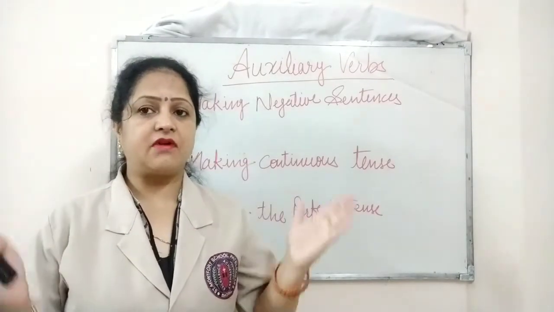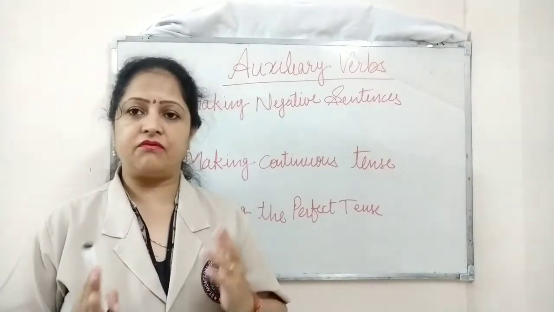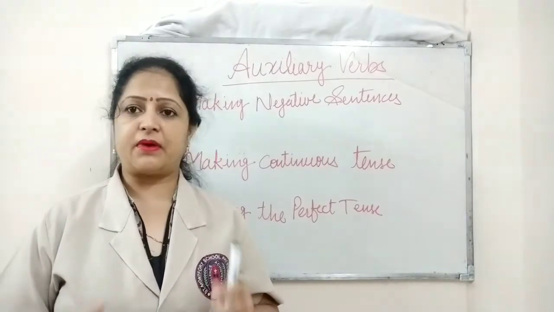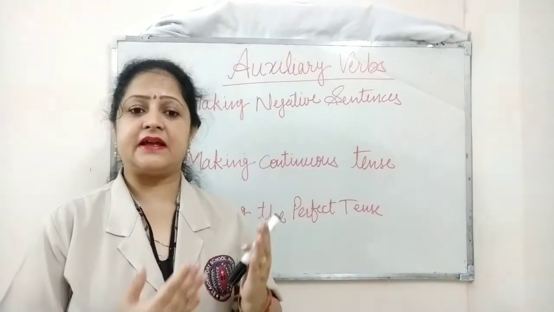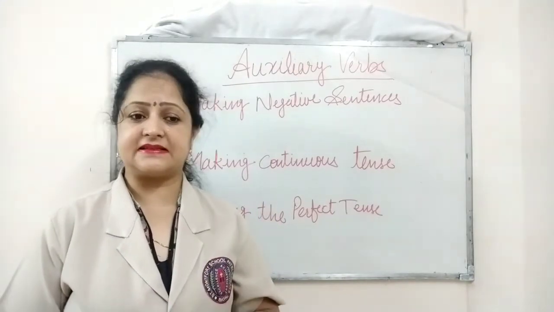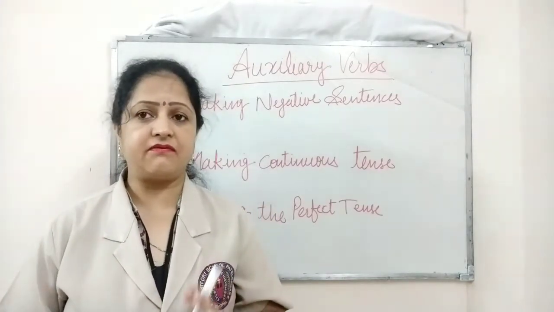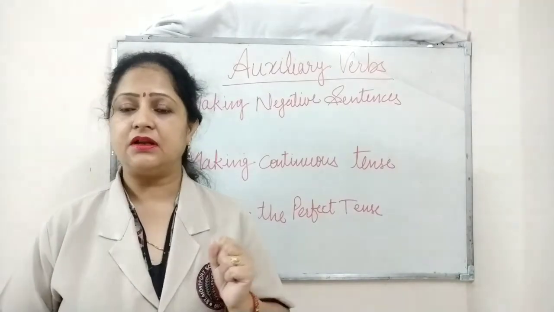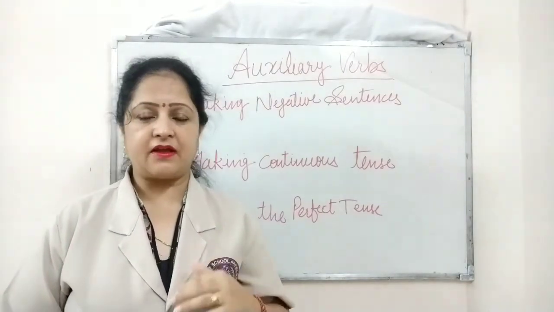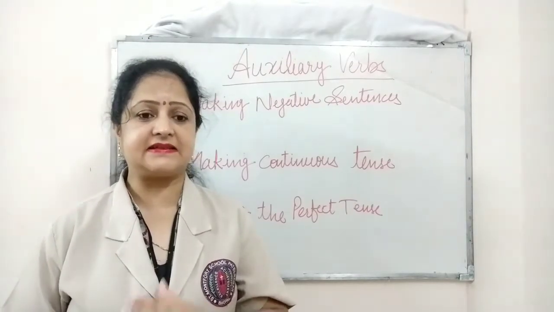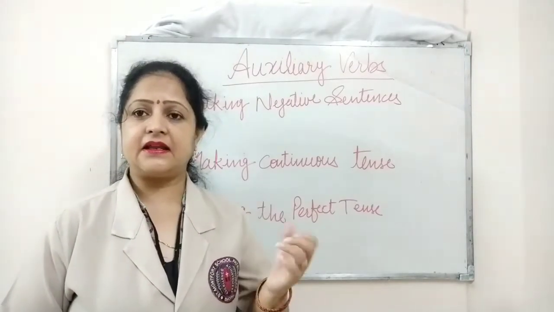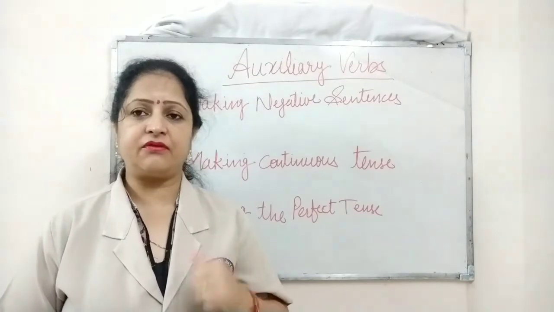All auxiliary verbs are irregular verbs. I told you about the irregular verbs, that is, the verbs that form their past tense forms in irregular ways are called irregular verbs. In the same way, the auxiliary verbs also form their past tenses in an irregular way.